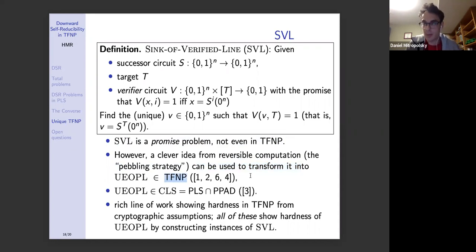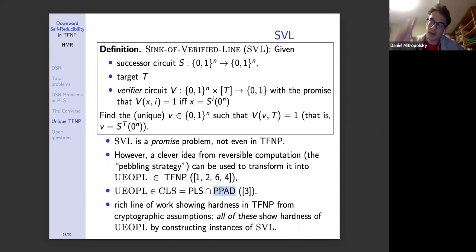There's a line of papers showing this, and the idea is very neat and elegant and has to do with reversible computation, so I invite anyone interested to look at that. If I had time, I would present it in this presentation, because I think it's very nice. But this problem, unique end of potential line, is in a class called CLS, which we now know is actually the intersection of PLS, which we've been studying in this presentation, and another very important subclass of TFNP called PPAD.